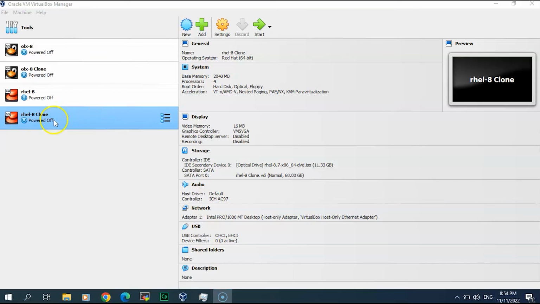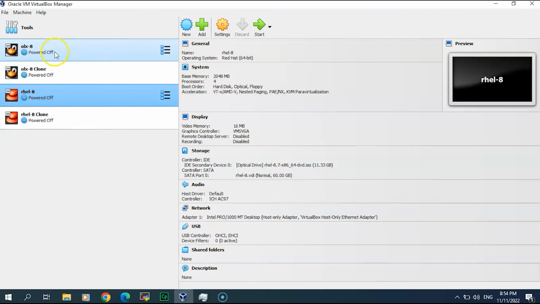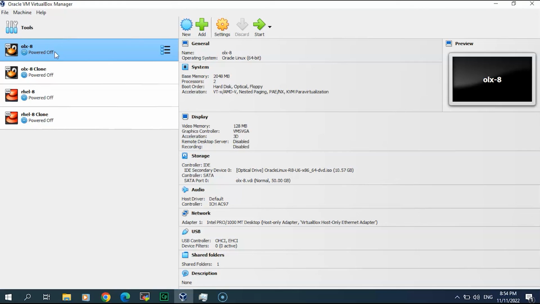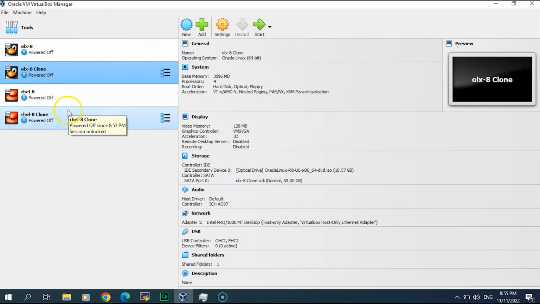Alright, we got this clone. So we will work on top of this, and we will keep the clone as a backup in case we need it. We have a post-installed configured Red Hat and a post-installed configured Oracle Linux. That's the target of our video. I hope you got the simple steps for how to configure the post installation. Thank you for watching this video, and see you in another lab video.